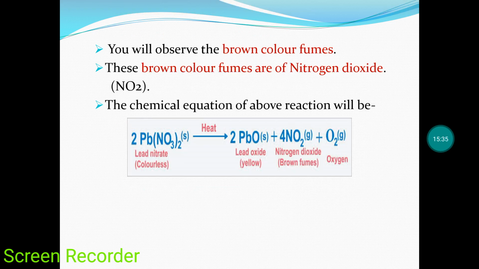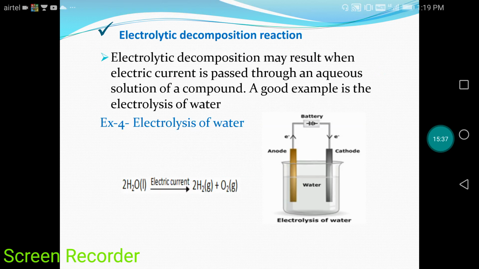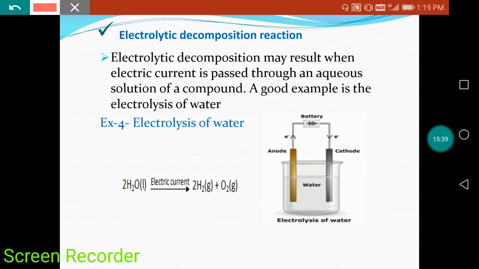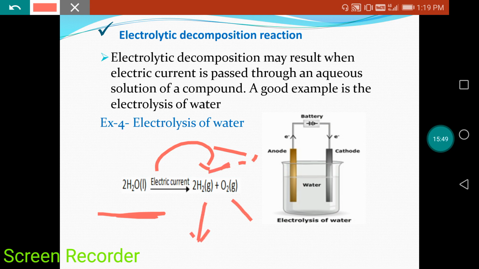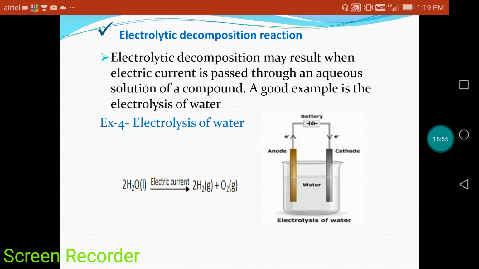Electrolysis of water, right? In the electrolysis of water, when electricity is passed through water, it converts into two products, or we can say two gases come out. One is hydrogen, another one is oxygen, right? So this is an example of an electrolytic decomposition reaction.